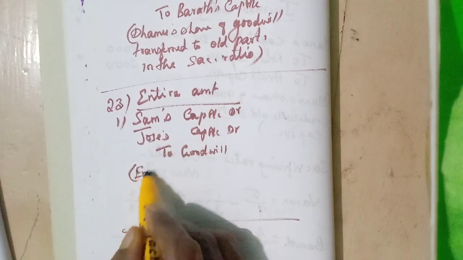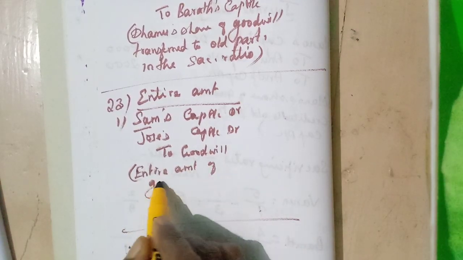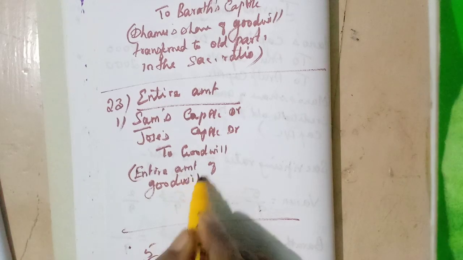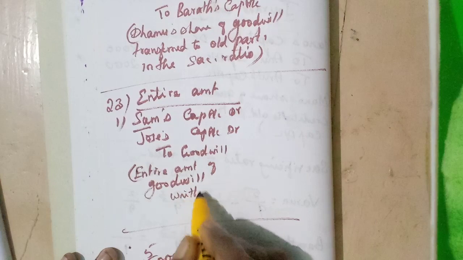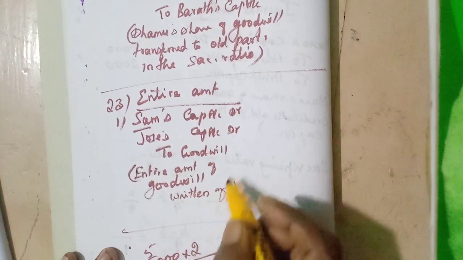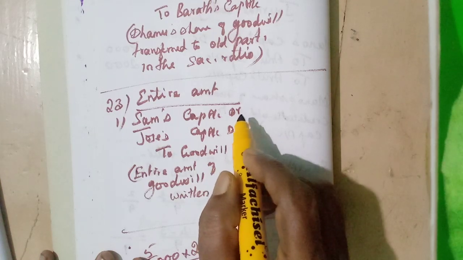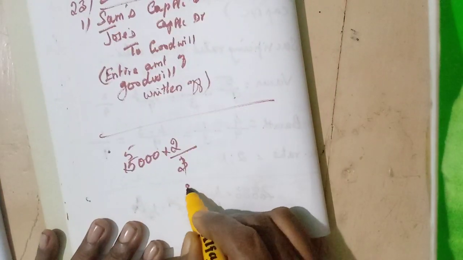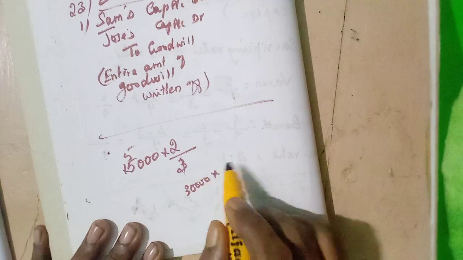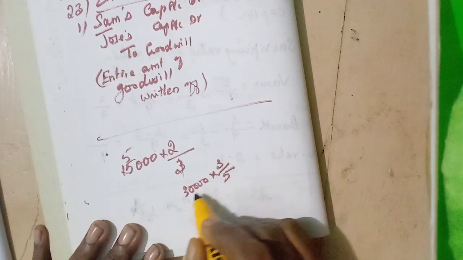Entire amount of goodwill written off. Sam's capital account: how much? Totally 30,000, isn't it? So we need to calculate 30,000 in the old ratio, 3 divided by 5.